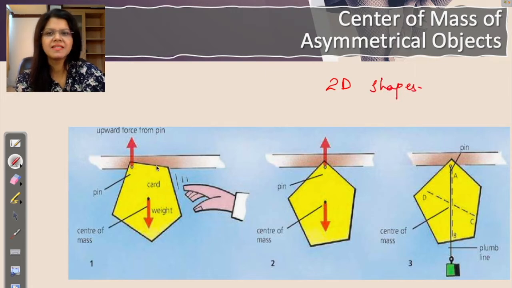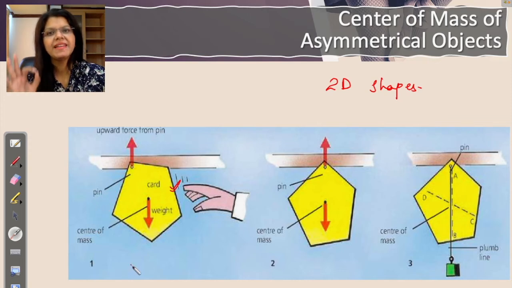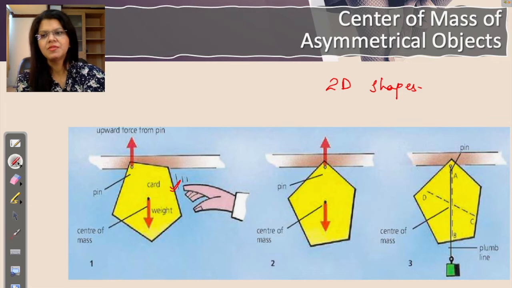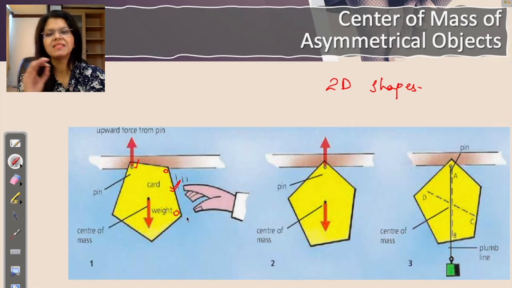So we are talking about some 2D shaped objects. You can just cut a piece of cardboard in a random shape. If you look at the picture, this cardboard is of random shape. Take a punch and make some holes, 2 or 3 holes around at the corners. You can choose any 2 or 3 corners. The hole should be big enough, right? Not so tight and small. That's why I'm talking about a punch.